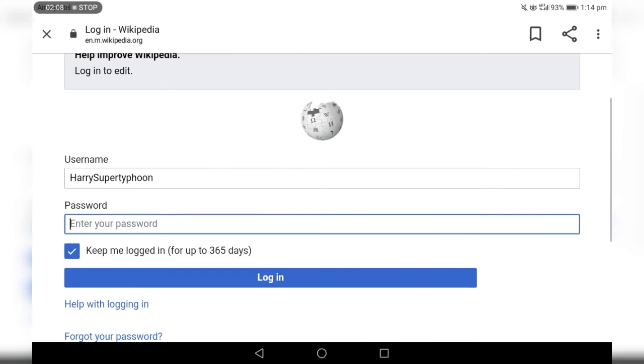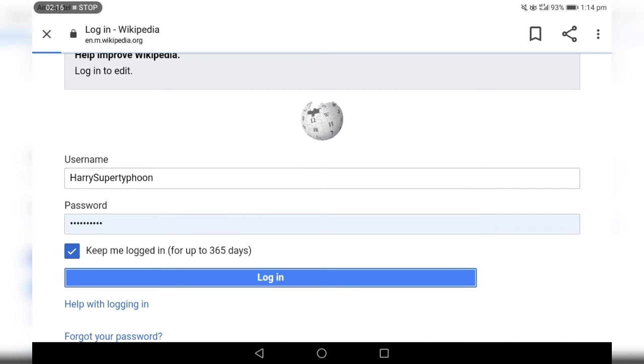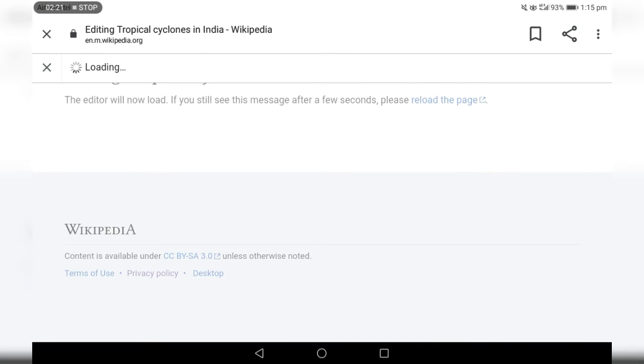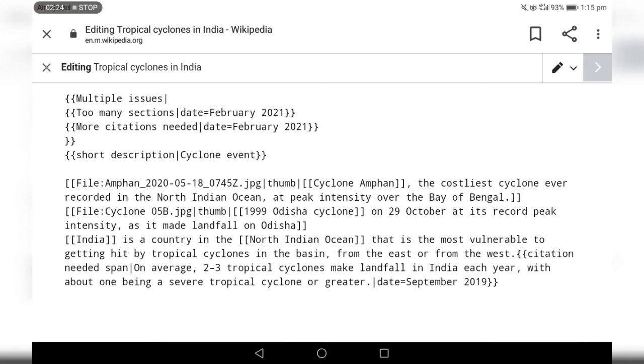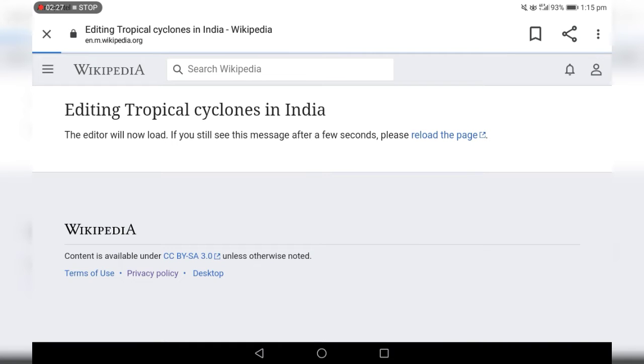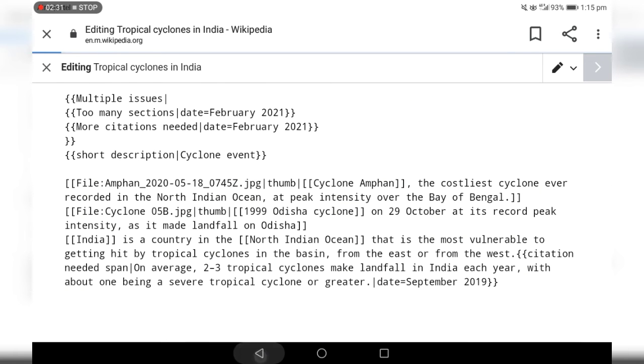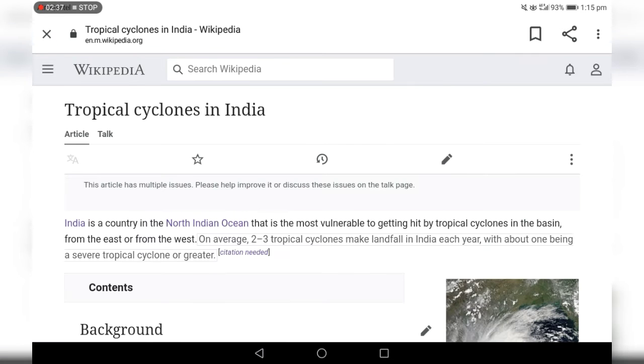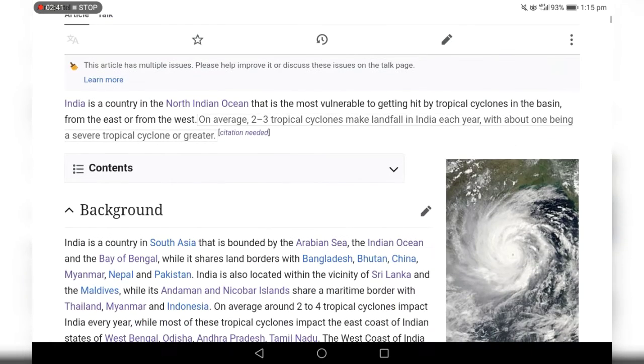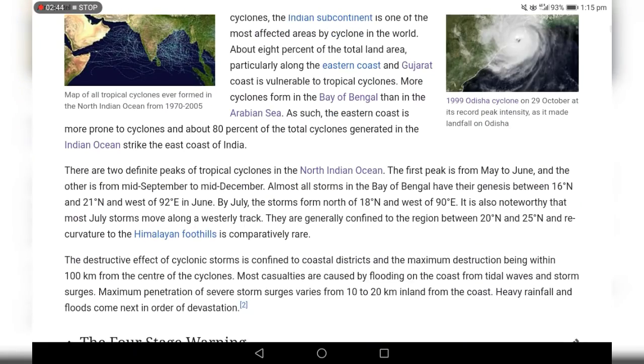So you can see my username, that is Harry Super Typhoon. I'll be entering the password now. Login. So now we have entered into the ID and now we have opened. First let me show you how to add an image.